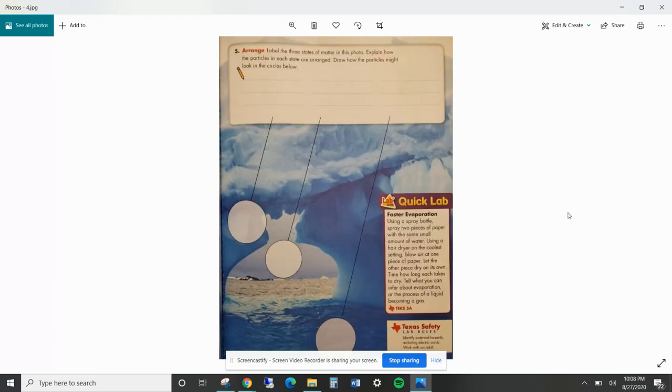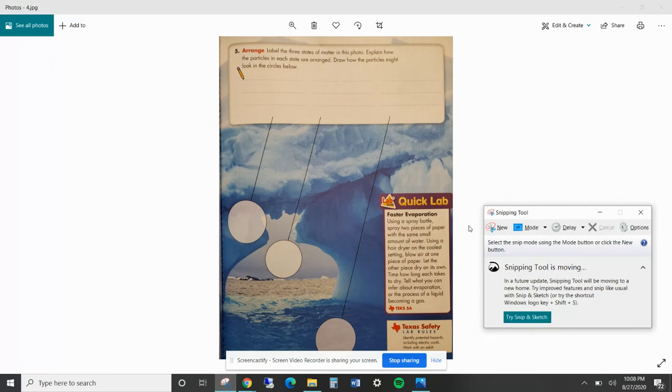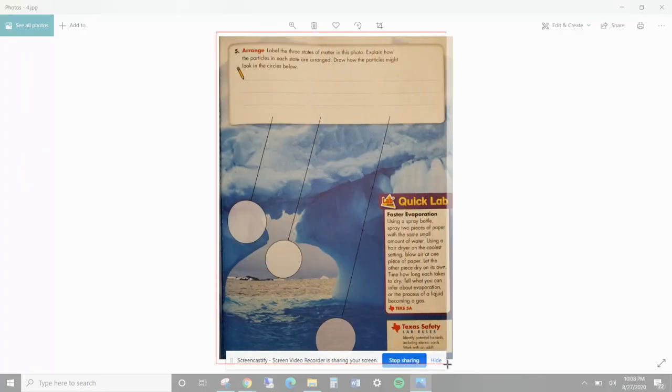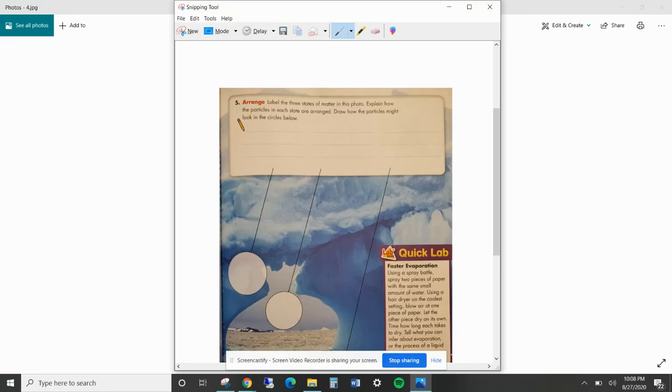Here we are looking, it says label the states of matter. Label the states of matter. Okay, so I'm going to take a quick screenshot of this so that we can label it quickly and then we will return. All right, let's see.